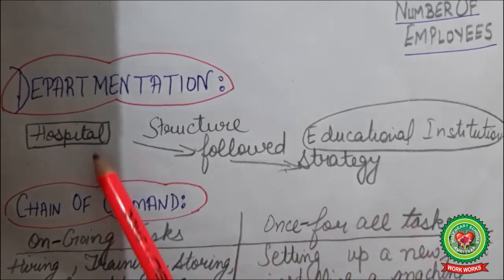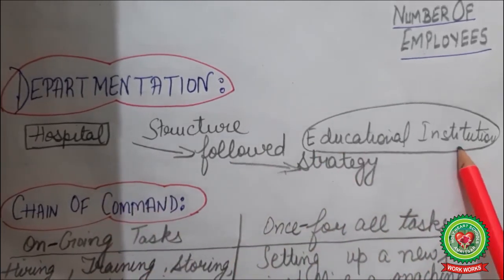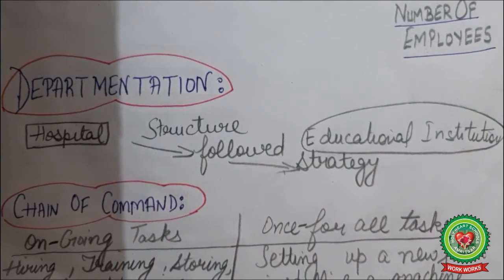Like in a hospital and an educational institution, there is a huge difference. In a hospital, there is no principal, but in an educational institution, there can be a principal, a vice principal, a staff of teachers, the class representatives, different persons, coordinators, organizers.